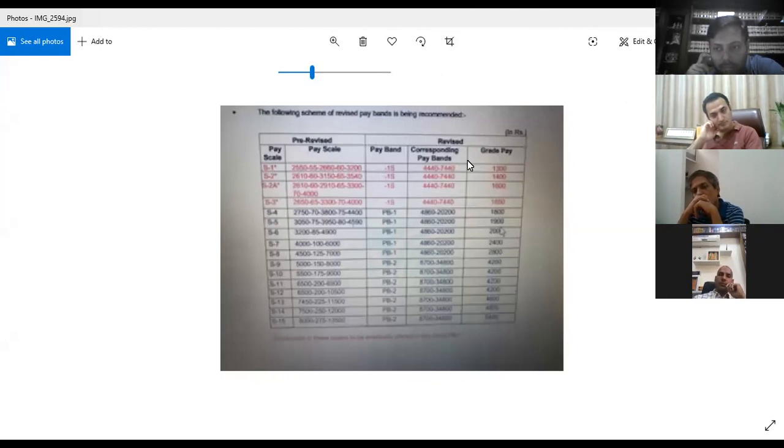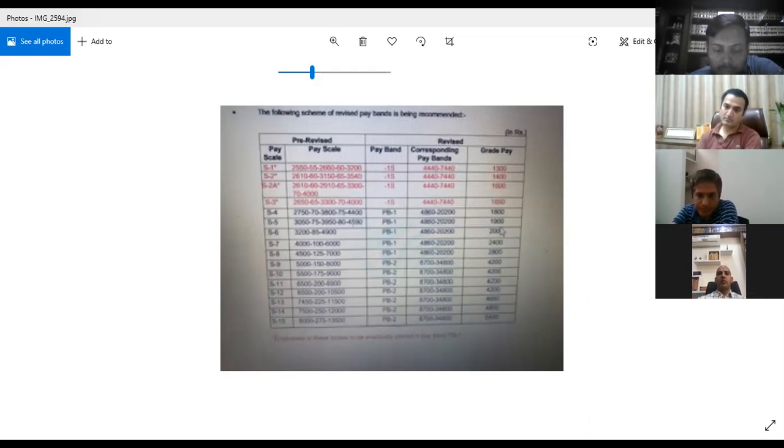So prior to 2006, that is 6th pay revisions, the basic pay was like for initial pay scale 5,000 plus the increment. But now in the revised pay scale, basic pay will be calculated after adding grade pay into the pay band. Like 8700 is your grade pay, 4200 is your pay band, then we will add 8700 plus 4200. That will be your basic pay now. And then 3% increment will be granted to you additionally each year. I think that I am clear about this till the 6th Pay Commission.